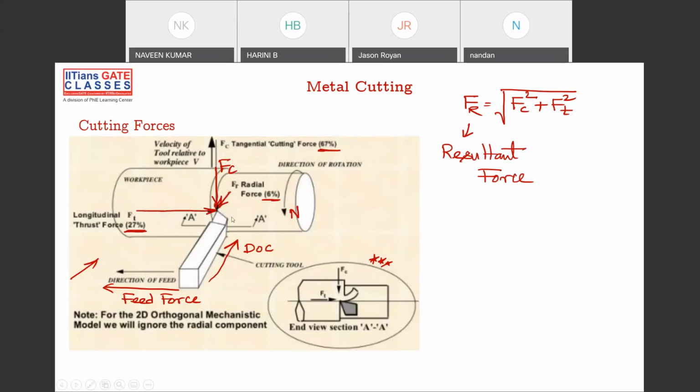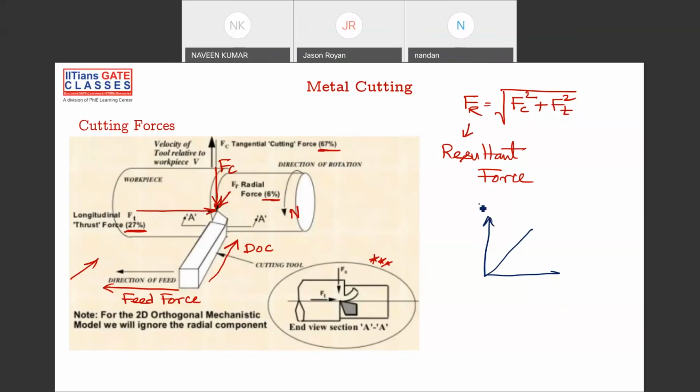And whatever the resultant is in this direction, we can describe using x, y, and z. This is your y axis, this is your x axis, and this is your z axis, let us say.